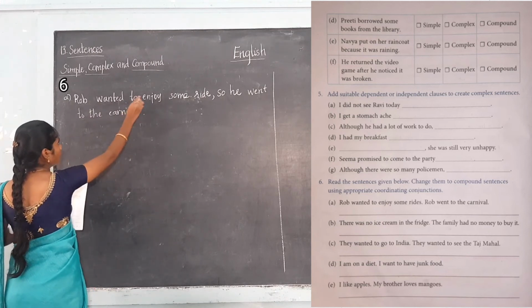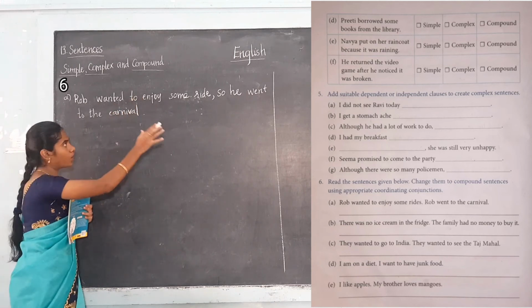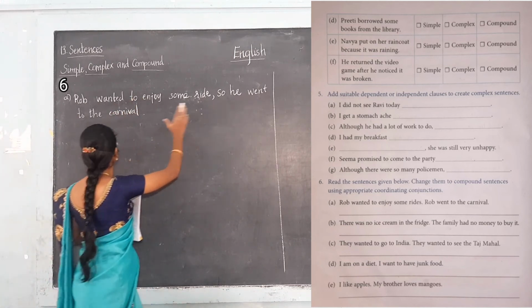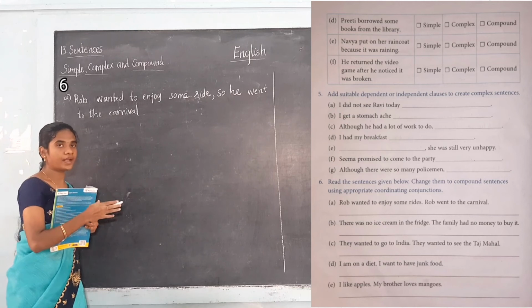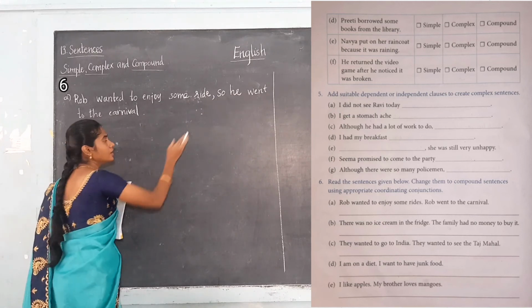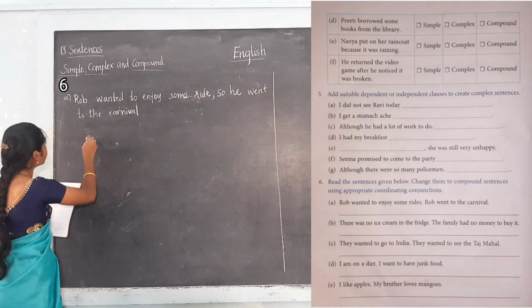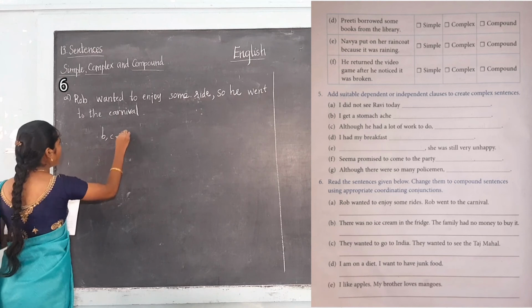Rob wanted to enjoy some rides is independent clause one, and the next one, he went to the carnival, is independent clause two. These two clauses are joined by the conjunction so. So is the coordinating conjunction, and B, C is the homework for you.